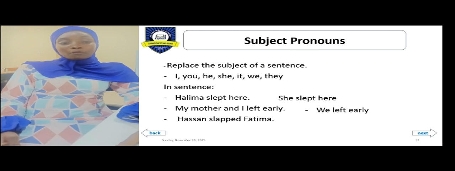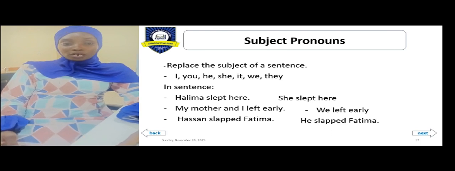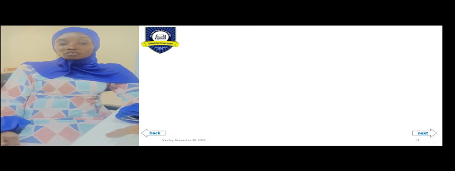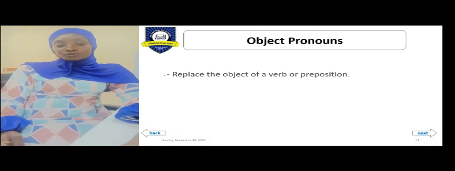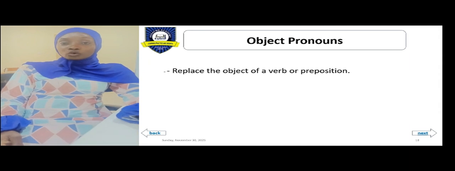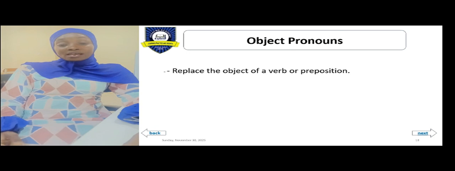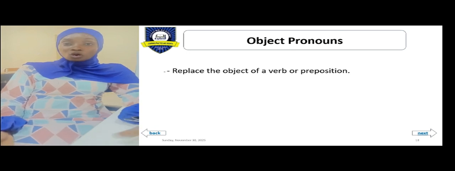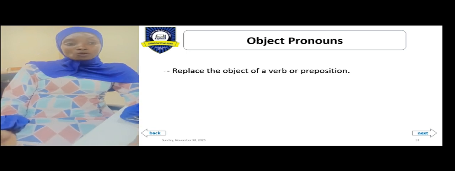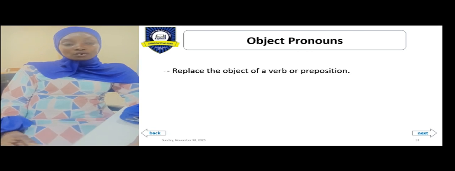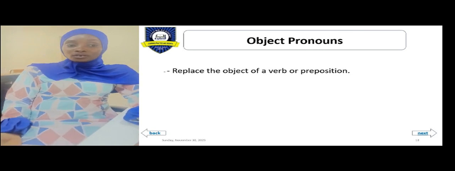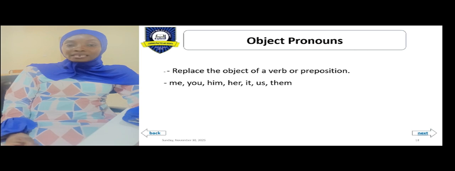Now moving on to object pronouns. Object pronouns, on the other hand, replace the object of a verb or a preposition. Now, the object is the receiver of the action in the sentence, and it usually comes after the verb or after a preposition. Examples of object pronouns, we have me, you, him, her, it, us, them.